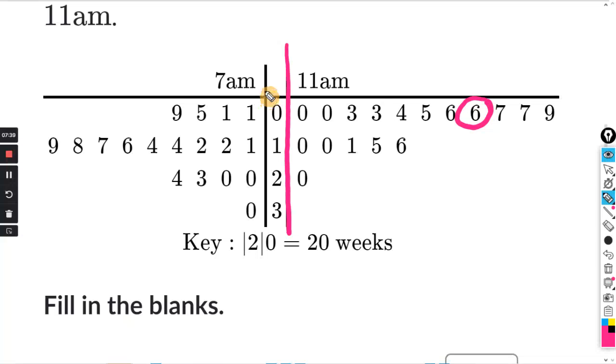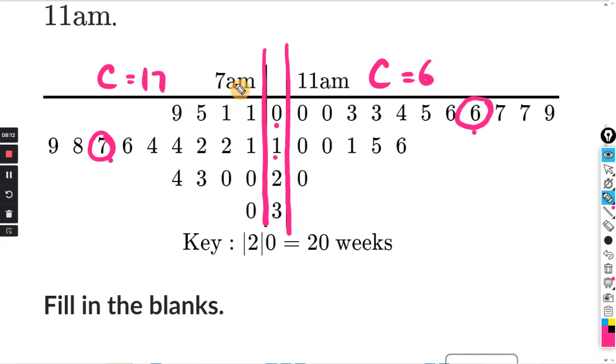And then if you look at the one for 7 a.m., this side here, I would say the center is about right here. Okay, so this center is going to be at 0.6. All right, the center is 6. And over here, this center is going to be at about 1.7.